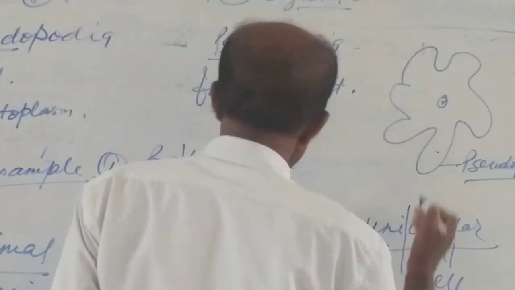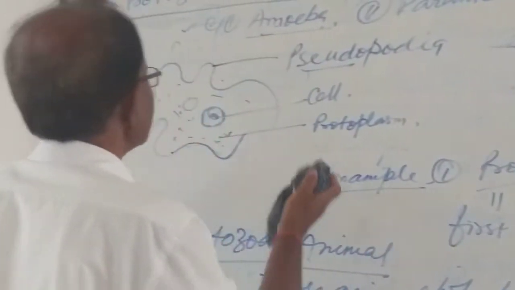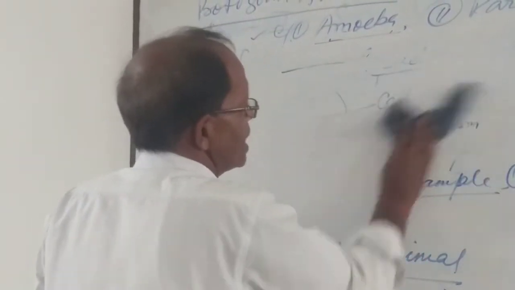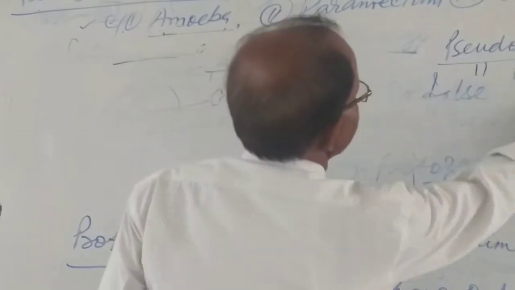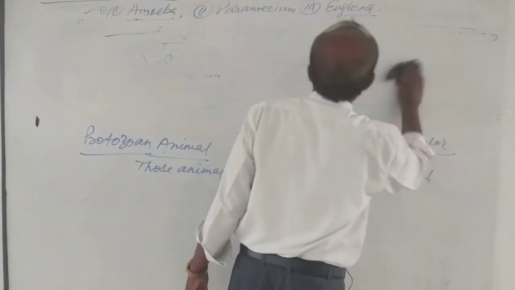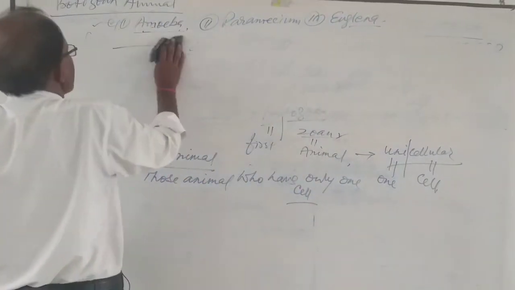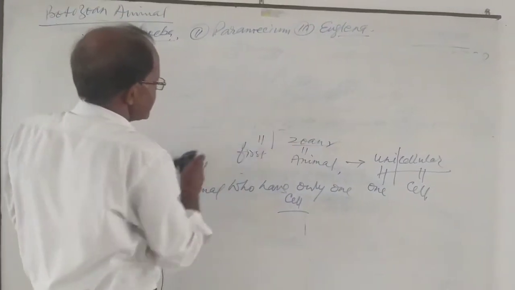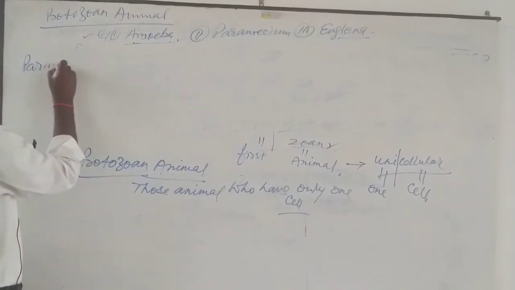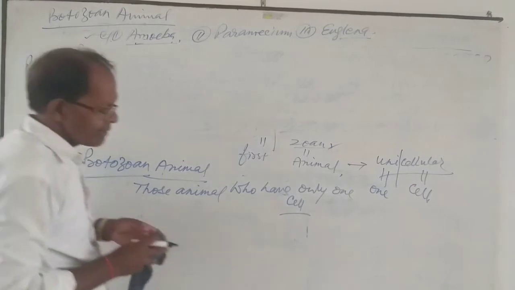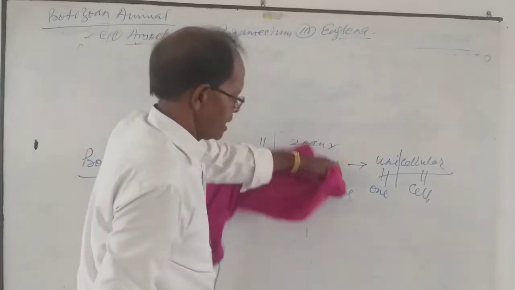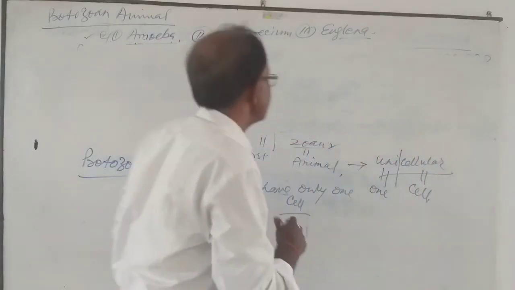Now, the next animal I am going to discuss is the Paramecium. As you know, we have described the pseudopodia and amoeba, which is a protozoan animal, and the next protozoan animal is Paramecium. What do you understand by Paramecium? Paramecium is also a protozoan animal.